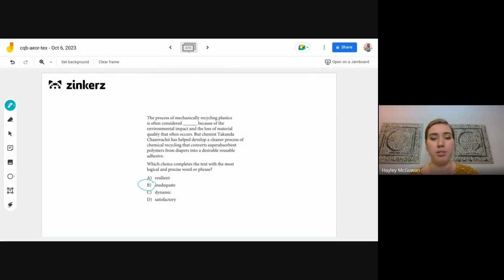Looking at our other options for a sec, resilient, not what we're looking for here. Dynamic, that means changing of some kind. So maybe they are trying to change it, but that's not what's happening in this blank space here. And then satisfactory, that's the opposite of inadequate. We definitely know that they're not satisfied with the way it is right now because it does have those negative side effects. So B is definitely going to be the right choice.